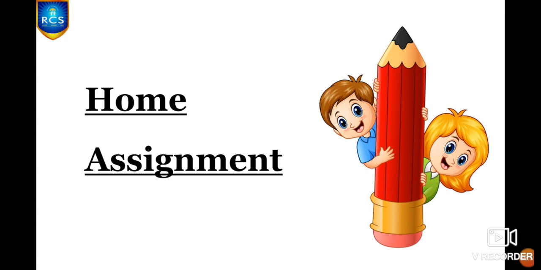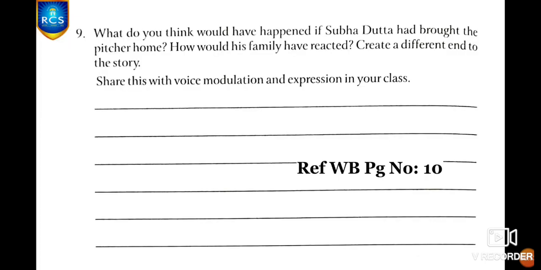And now let me tell you the home assignment for today's session. In your workbook, page number 10, ninth question. What do you think would have happened if Subhadatta had brought the picture home? You just imagine, if Subhadatta had brought the picture home to his family, that is his wife and children, what would have happened? And how would his family have reacted and create a different end to the story? This is your ninth question.